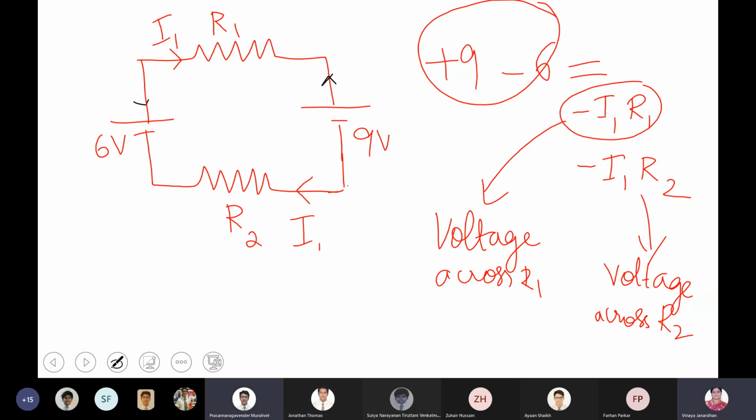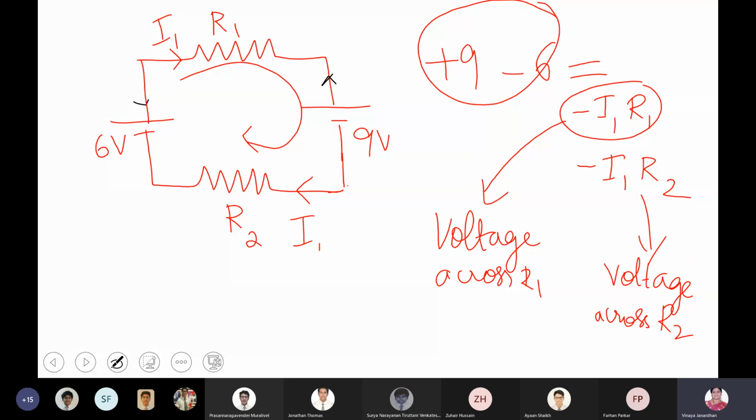Ma'am, why did you put the negative sign? Because how is I1 flowing in the circuit? I1 is the current flowing through R1. How is it flowing in the circuit? It's flowing in the clockwise direction. Yes, ma'am. Clockwise direction, then it is negative. How is the current I1 flowing through resistor R2? It is flowing in the clockwise direction.